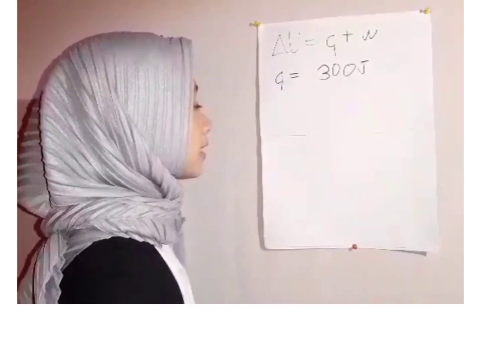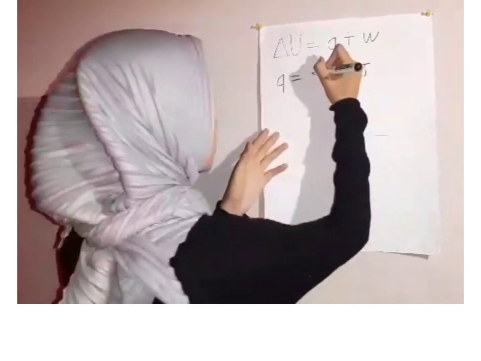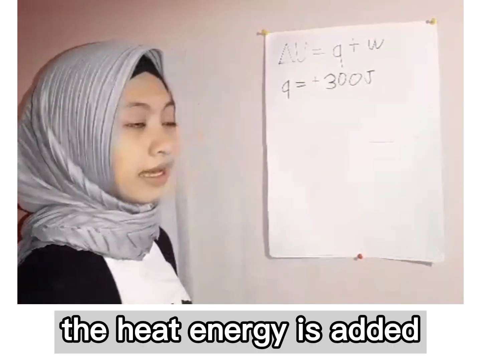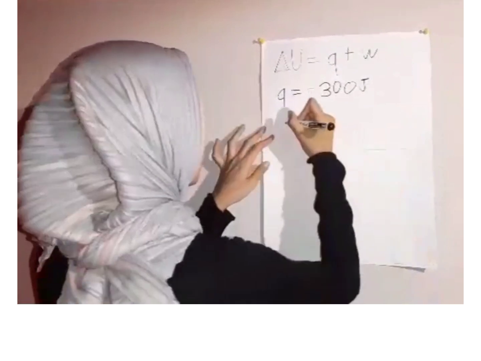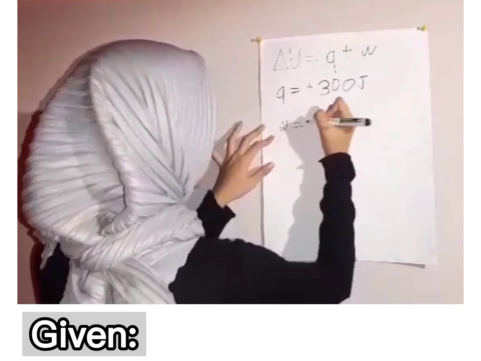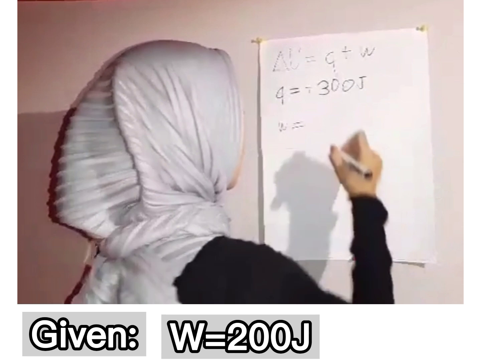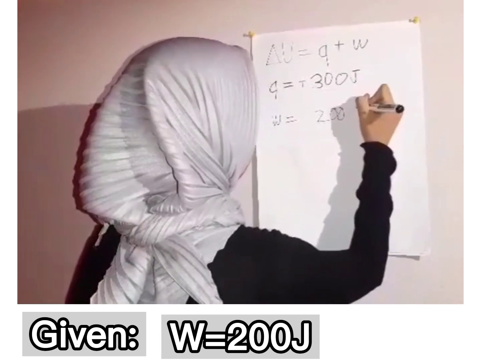So it means that the 300 joules is positive because the heat energy is added. And W is 200 joules of work.